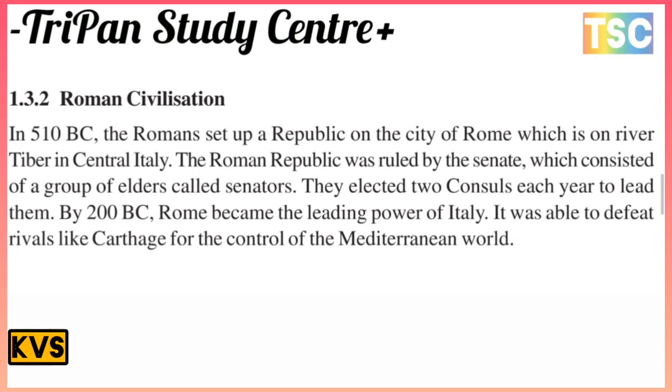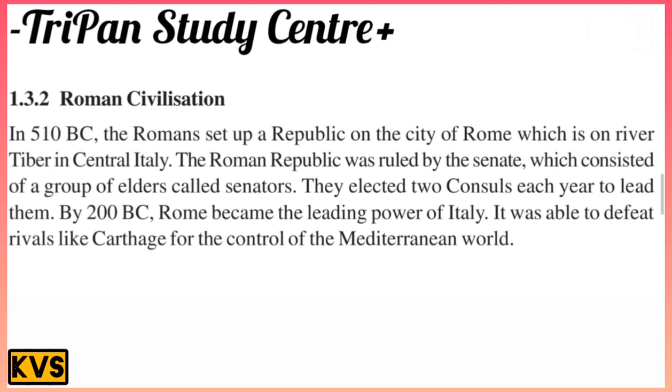Italy. The Roman Republic was ruled by the Senate, which consisted of a group of elders called senators. Two consuls were selected each year to lead them. By 200 BC, Rome became the leading power of Italy. It was able to defeat rivals like Carthage for the control of the Mediterranean world.